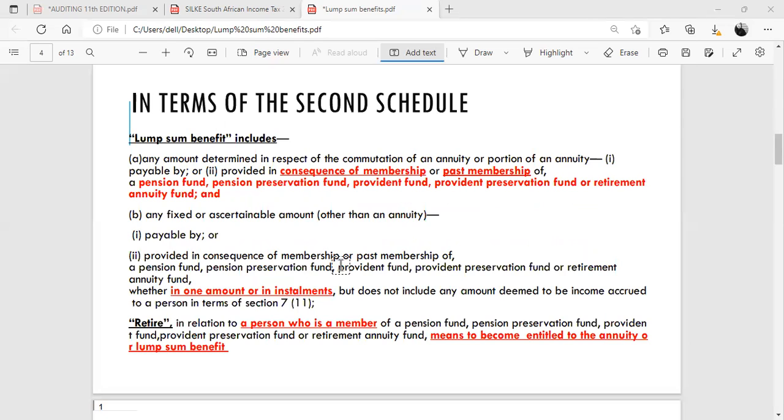In terms of the second schedule, lump sum benefit includes any amount determined in respect of the commutation of an annuity or portion of an annuity, payable by or provided in consequence of membership or past membership of a pension fund, pension preservation fund, provident preservation fund, or retirement annuity fund, and any fixed or ascertainable amount other than an annuity, payable by or provided in consequence of membership or past membership of a pension fund, pension preservation fund, provident preservation fund, or retirement annuity fund, whether in one amount or in installments, but does not include any amounts deemed to be income accrued to a person in terms of Section 7, subsection 11, which is an anti-avoidance provision.